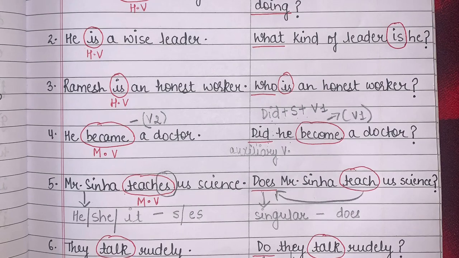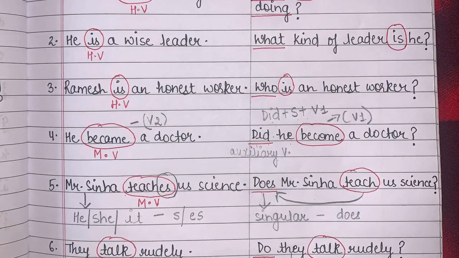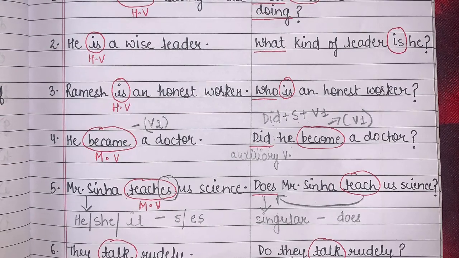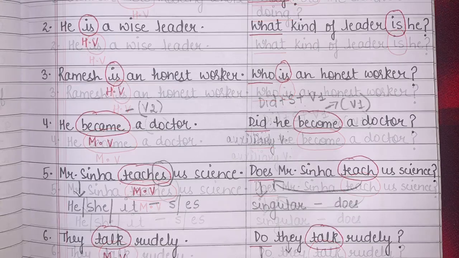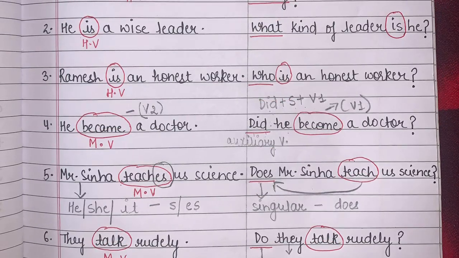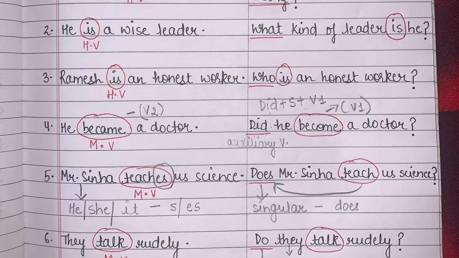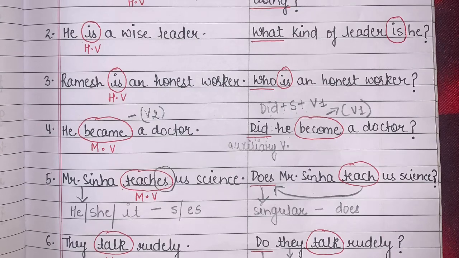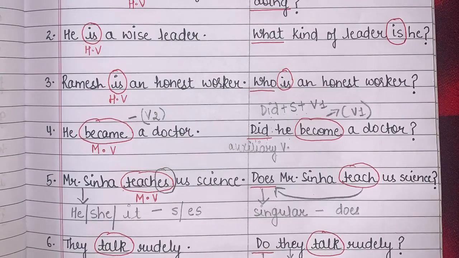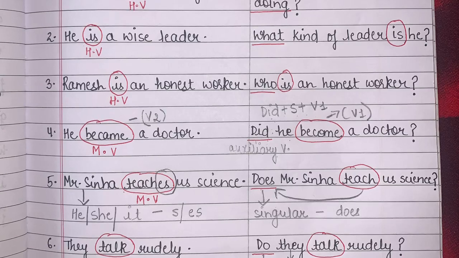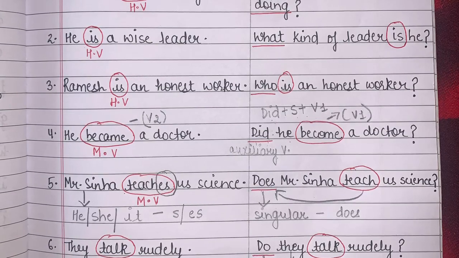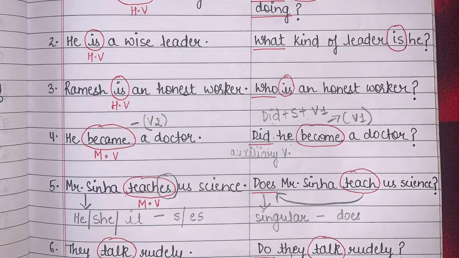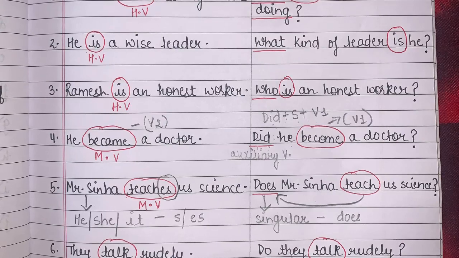Now students, here "became" is the verb second form. You need to understand that this is my V2, verb second form, and here "became" is my main verb. Now what you have to learn here is that whenever you are changing any sentence containing verb 2 into an interrogative sentence, you must use an auxiliary verb before your subject. We have different auxiliary verbs like did, does, do, so we have to place them accordingly before our subject. So here we have to use "Did he become a doctor?"